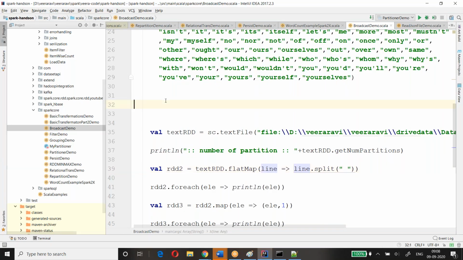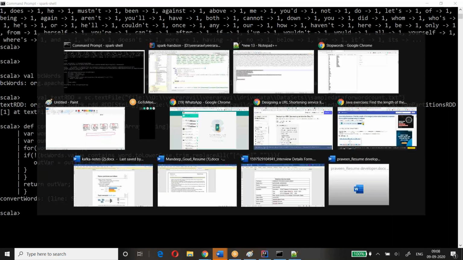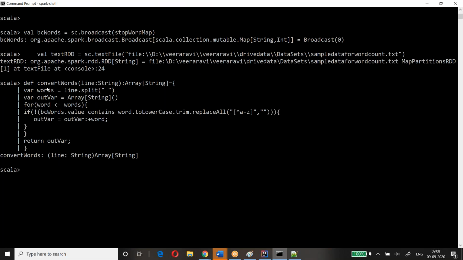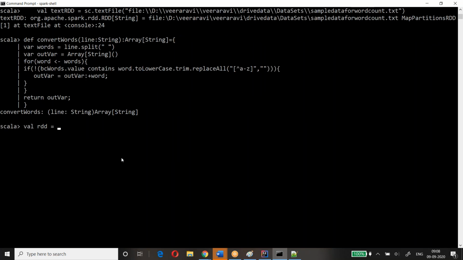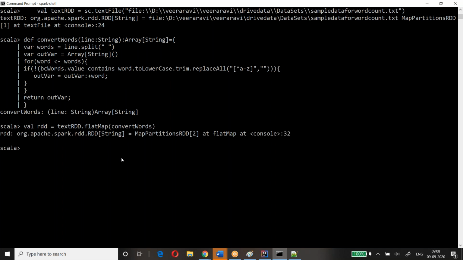Okay, I'll skip somewhere here for now. So now I got my RDD and broadcast. So now the regular way of doing it, val RDD equal to your textRDD dot flatMap. Here you need to pass the convertWords method. So what this convertWords will do, it will make sure that those words are not available, right? Let's see.